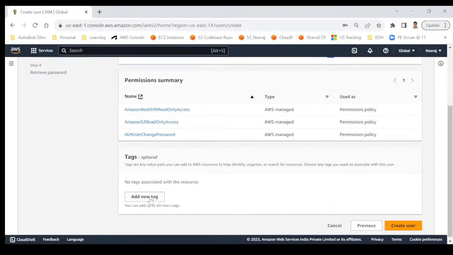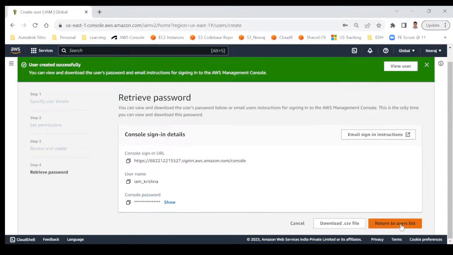These are the permissions. And tags, you remember we created some tags while creating the S3 bucket, and I told you tags are not some technical stuff. Tags are only for identification purposes. If you want to skip it, you can do that. There is no harm. If you want to add something, you can do that. So we'll skip at this point and click on create user.